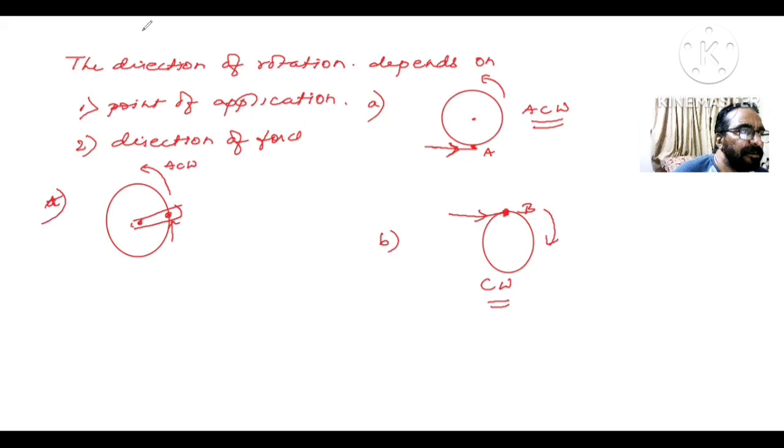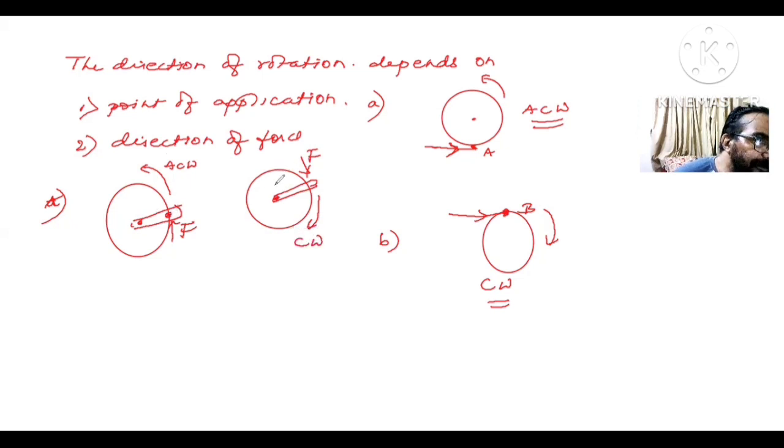Got it? But on the same body, now you apply a force here in this direction. This is the axis of rotation. This is a force. Now this produces a clockwise rotation.